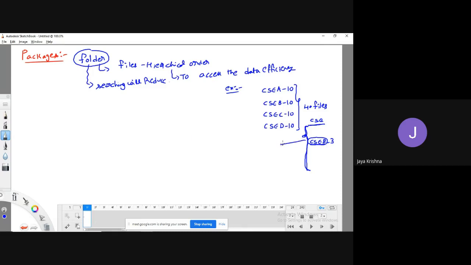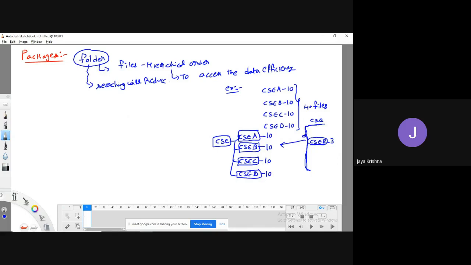Yes. So instead of that, what can we do? We can arrange the same thing in a hierarchical manner, like some folder approach. CSC, this I am going to classify as CSCA folder, CSCB folder, CSCC folder, and CSCD folder. Means the CSC folder in turn subdivides into 4 folders, one for each section. Now all 10 files related to CSCA go in the CSCA folder. All 10 files which belong to CSCB I will place in the CSCB folder. Similarly, the remaining 10 files also I will place.